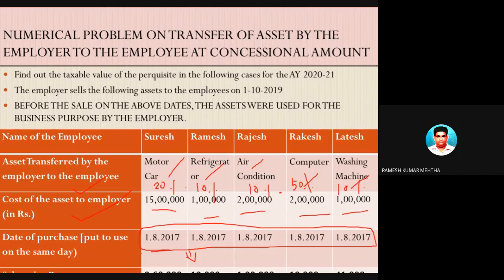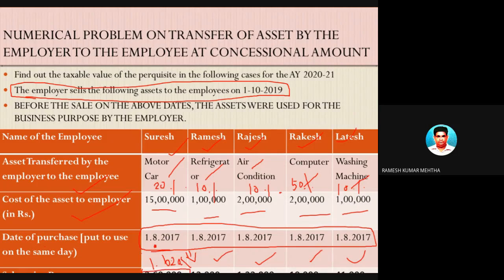Number two, these assets are sold by the employer to the employees Suresh, Ramesh, Rajesh, Rakesh, and Latesh on 1/10/2019. I am taking the same date for all, so that the problem can be solved conveniently.